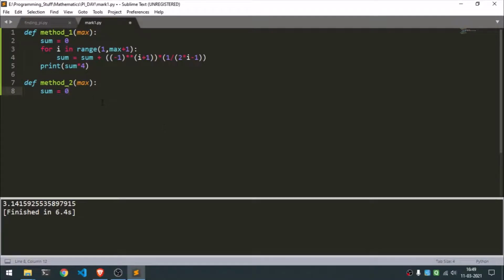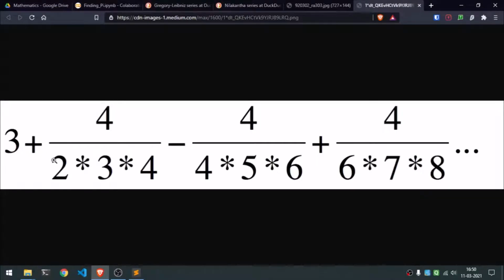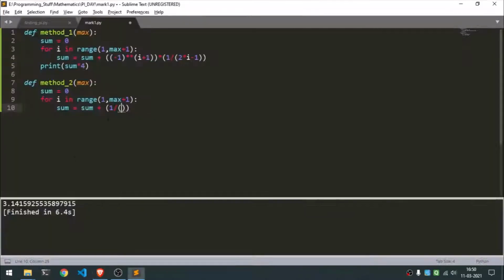So how we're going to do that is we're going to make the same for loop structure, and we'll start from 1 to max plus 1, and then we're going to write sum equals sum, because obviously it's still a sum. Now we need something which goes below 1, so that will be 1 divided by, we'll add another pair of parentheses. Okay, now you can see the first term, it's a 2, 1 divided by 2, then 3 and then 4. So to tackle that, we can add a 2i in here.